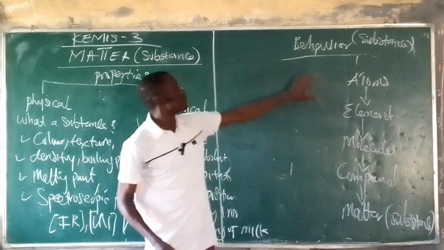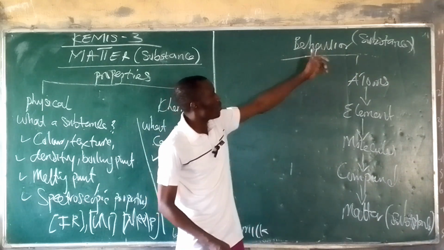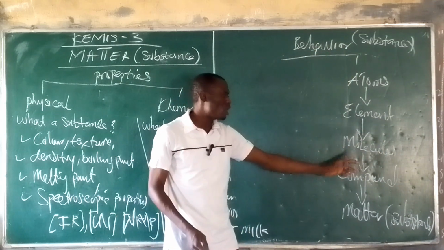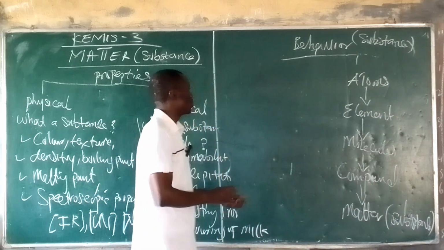Okay? Every substance or every matter is made up of atom, element, molecule, compound, and then the matter. There's an exception to this rule.